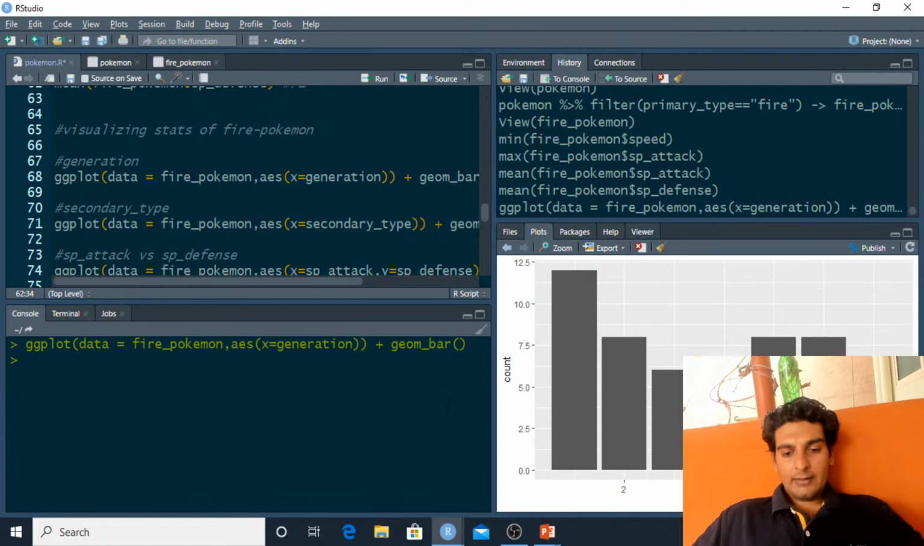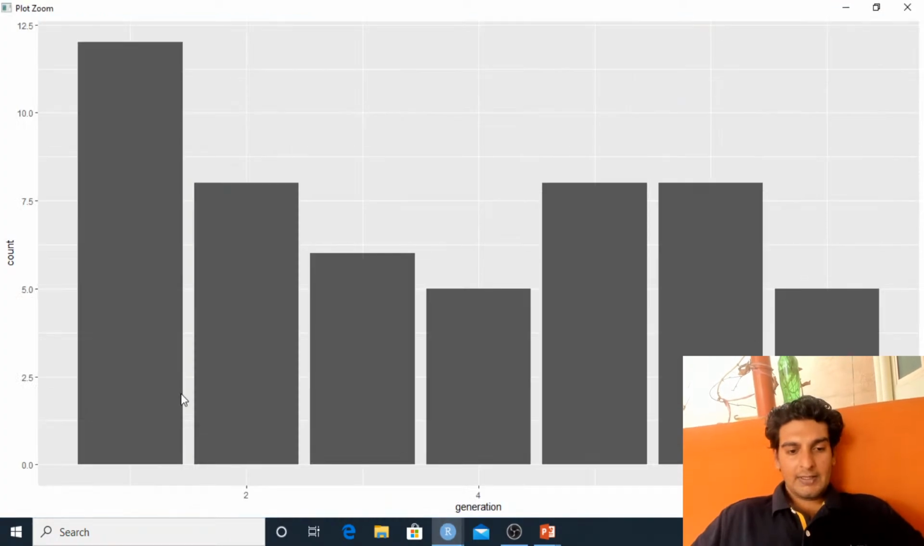And when I hit enter over here, I've got all of these bars. So as you see, we've got 7 generations in total. So 1, 2, 3, 4, 5, 6, and 7. And it seems that most of the fire type Pokemons belong to generation 6 to generation 4. So again, this is an interesting observation over here.